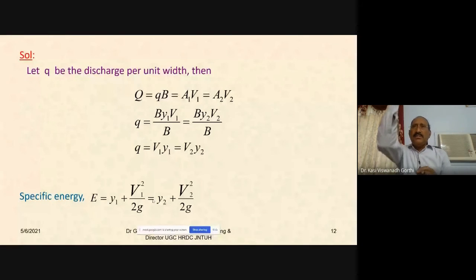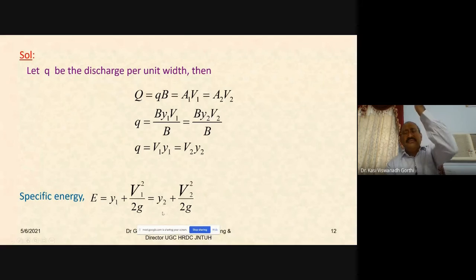At both points, this vertical line cuts the horizontal axis, that means the specific energy axis, at the same value of the specific energy E. That is the reason why Y1 plus V1 square by 2G would also be equal to Y2 plus V2 square by 2G, because either at Y1 or at Y2, the same vertical line cuts the specific energy curve at 2 points, finally reaching the point E on the abscissa, which shows the values of the specific energy.